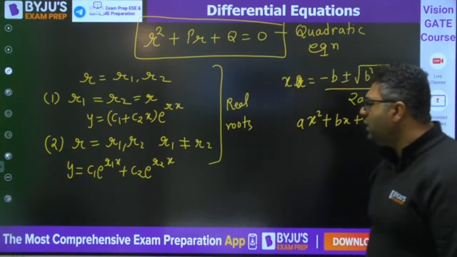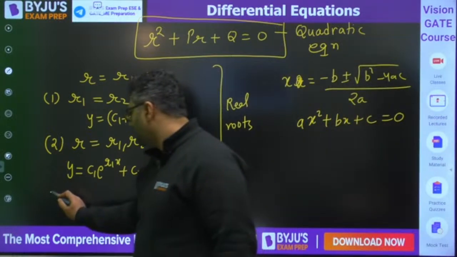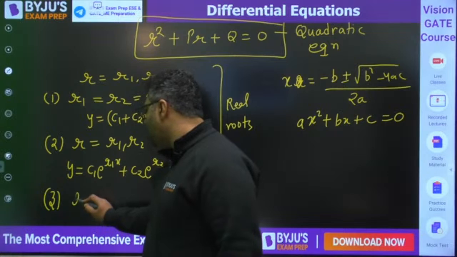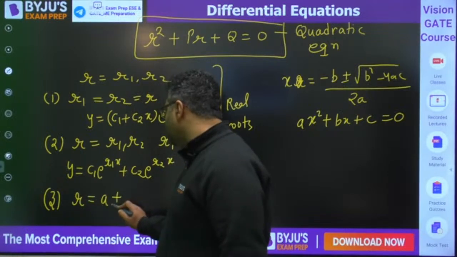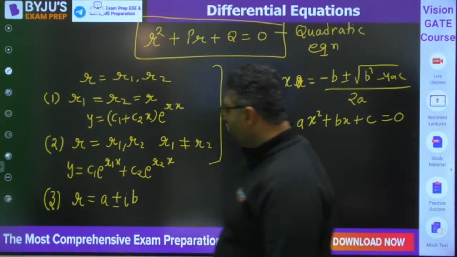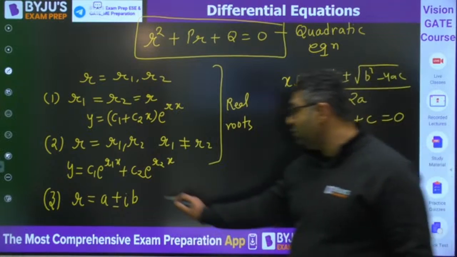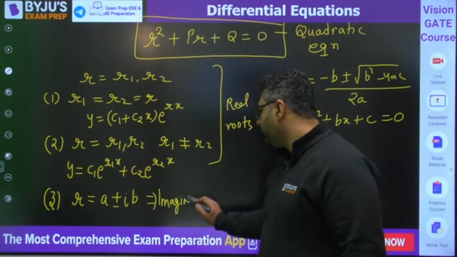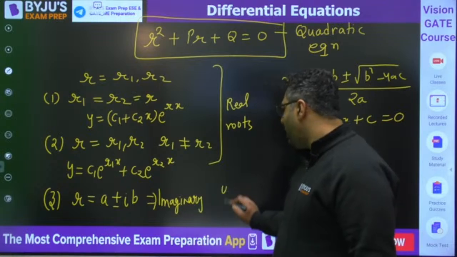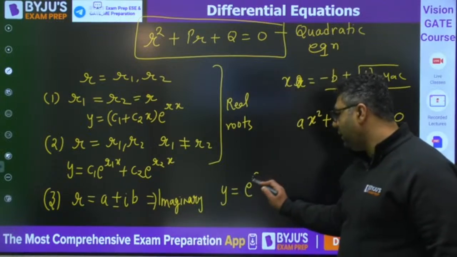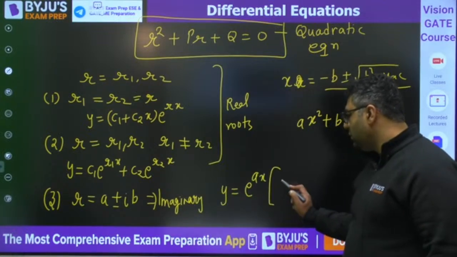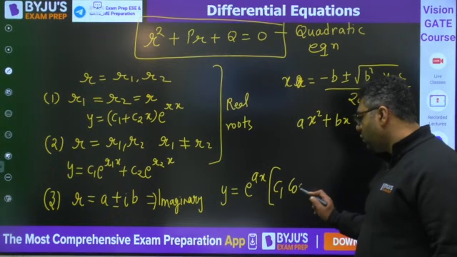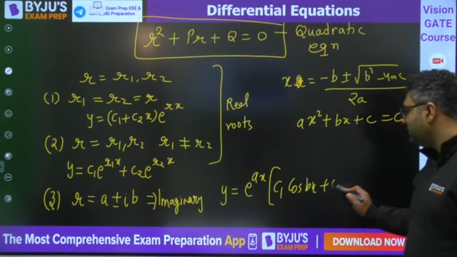Then when we talk about the third case, maybe you have r equals a plus minus iota b. So here you are going to have two roots, but they are imaginary roots. For that, y would be e to the power ax, then c1 cos bx plus c2 sin bx.